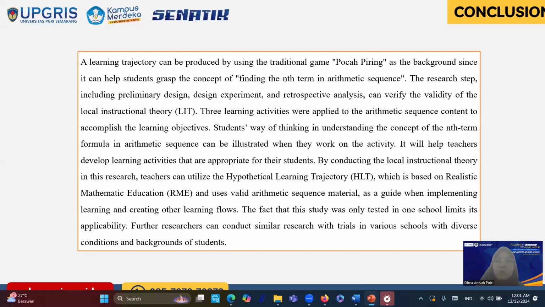The fact that this study was only tested in one school limits its applicability, and further research can conduct similar research with trials in various schools with diverse conditions and backgrounds of students.